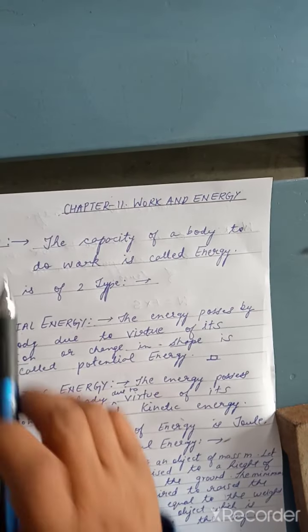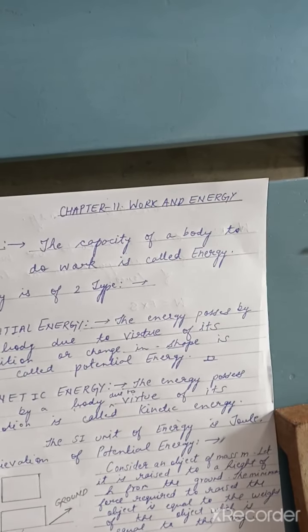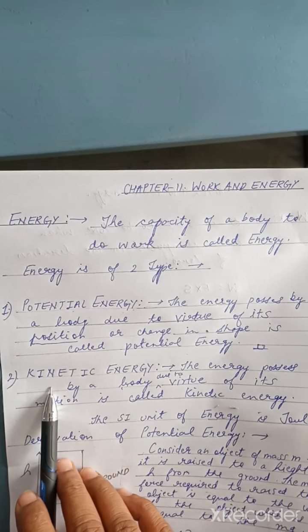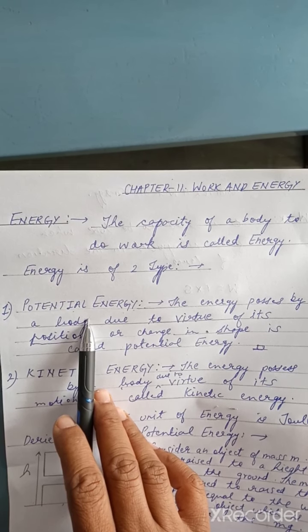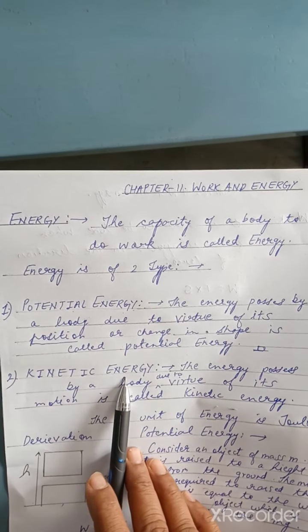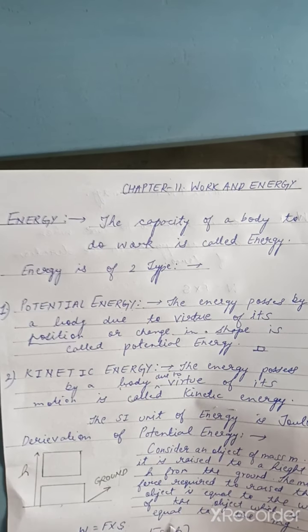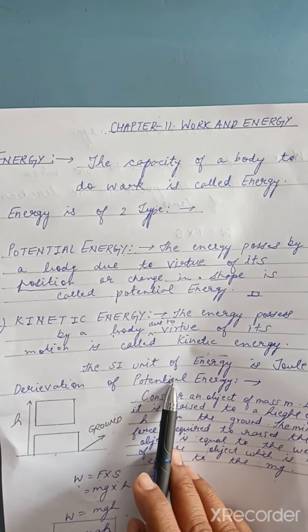So what we have studied today, we have studied energy. Energy is the capacity to do work. Energy is basically of two types. The one is potential energy, and the other is kinetic energy. Potential energy is the energy possessed due to its position or configuration, and kinetic energy is possessed due to motion. And we have done the derivation of potential energy.